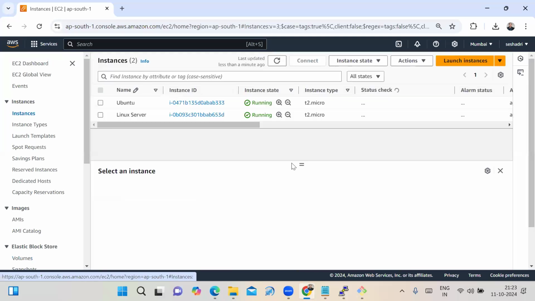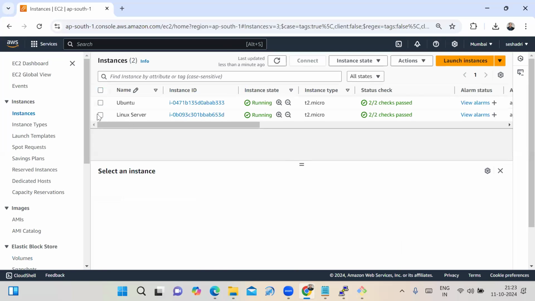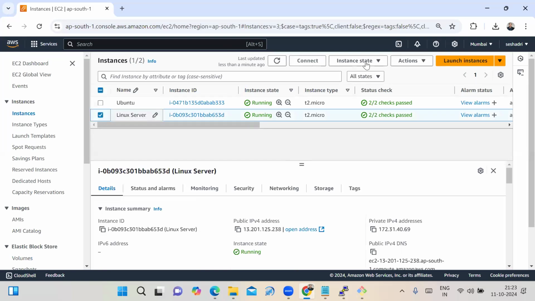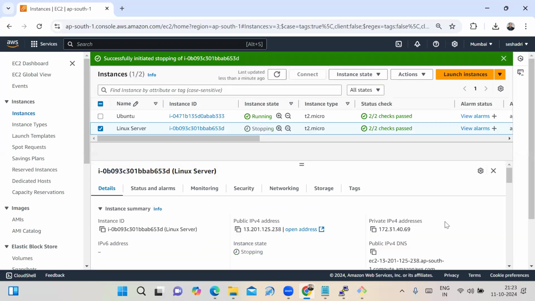Once your practice is over, we have to terminate everything. I select this one, then go to Instance state. Stop instance is there, and terminate instance is there. Stop instance is just like shutting down your laptop. The next day, if you want to connect, it's very simple.